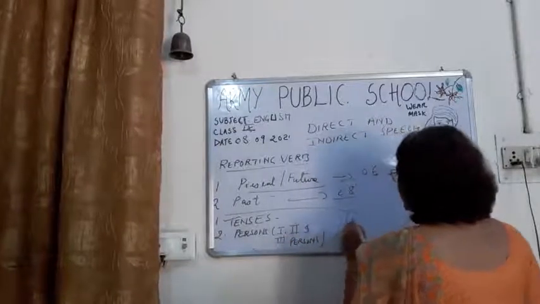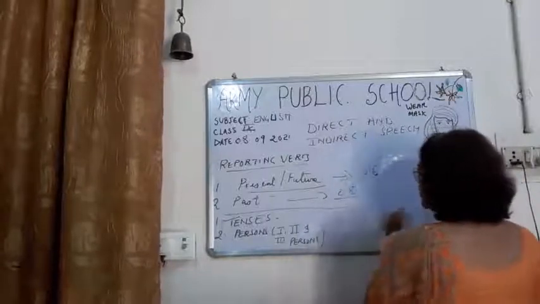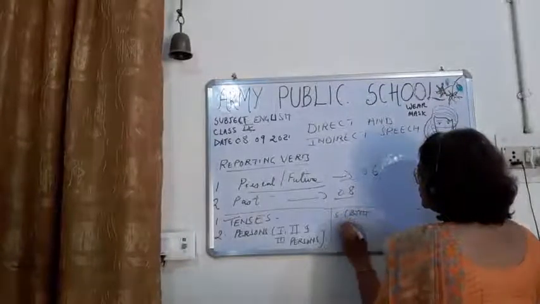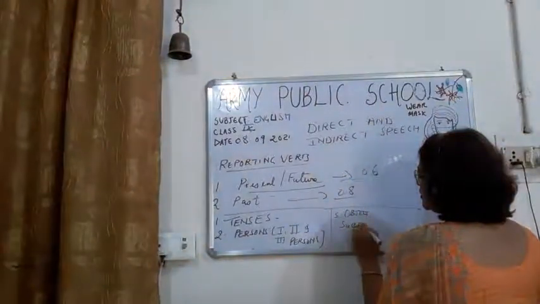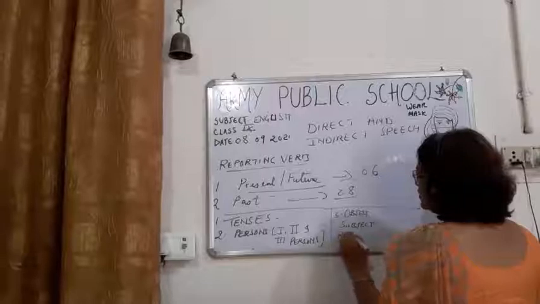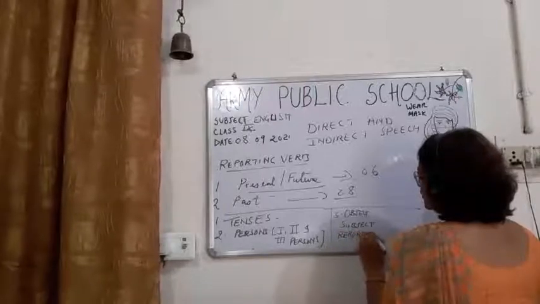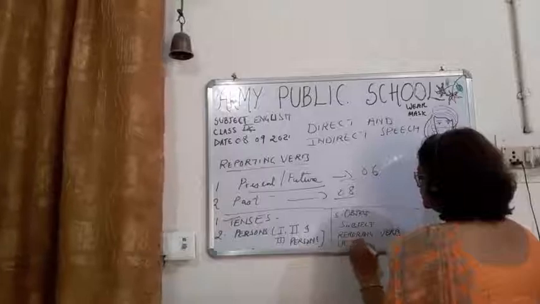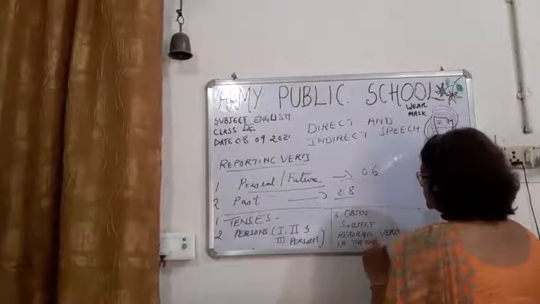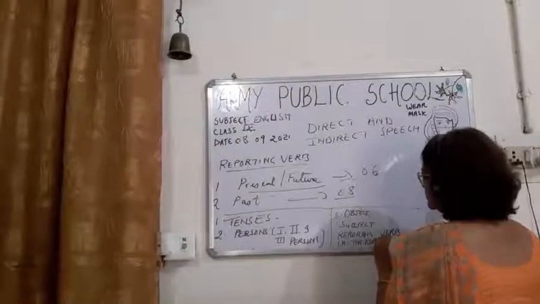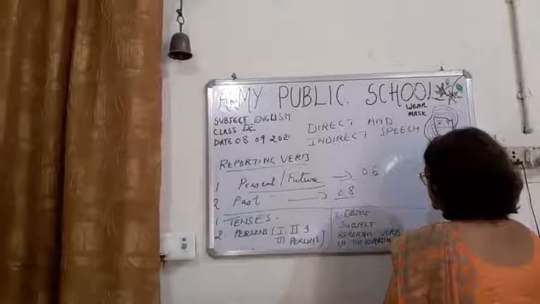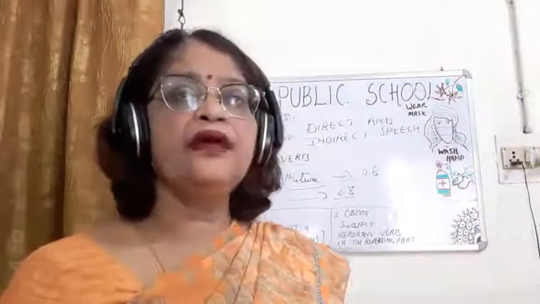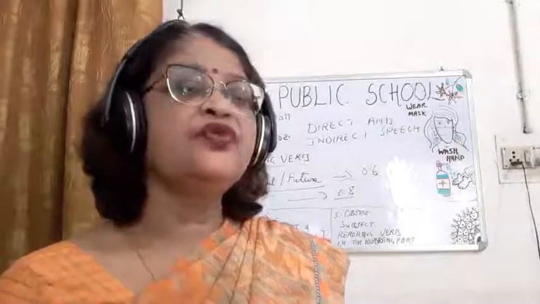Then object, subject and reporting. So children, these three things you have to be aware of.